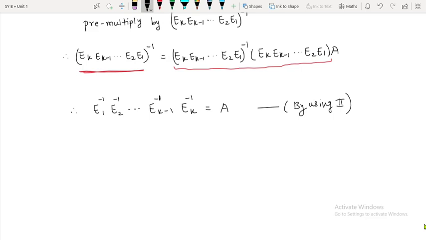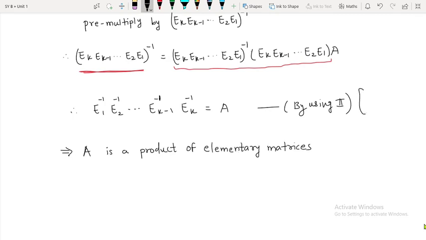But we already know that E1, E2 up to E_k are all elementary matrices. Their inverses also will be what? Inverse of an elementary matrix is also an elementary matrix. So what we have done here? This implies A is a product of elementary matrices. That is what we wanted to prove. A is a product of elementary matrices.